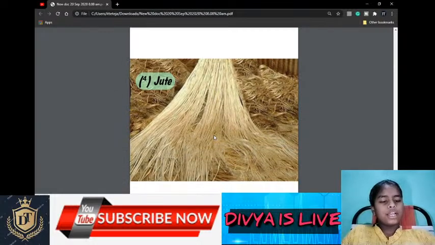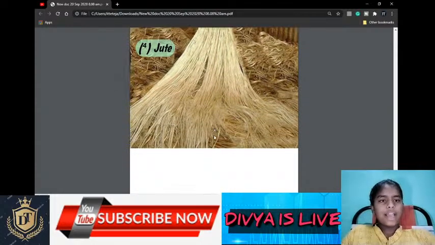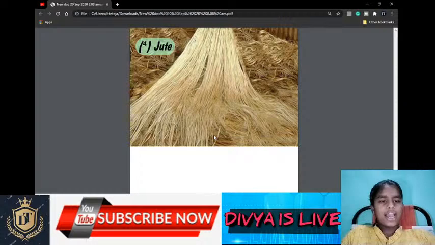And the fourth one, jute. Jute is known as a golden fiber. To grow jute, fertile soil is needed, and also floodplains where soils are renewed. Jute is grown in West Bengal, Bihar, Assam, Orissa, and Meghalaya.